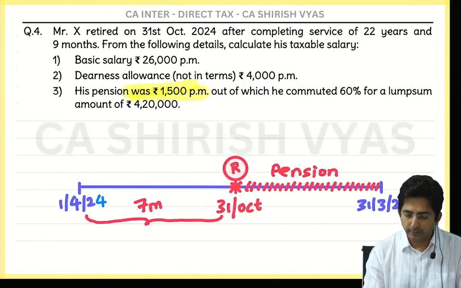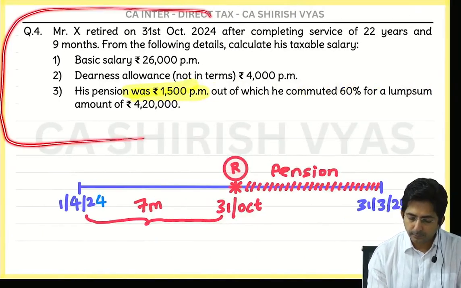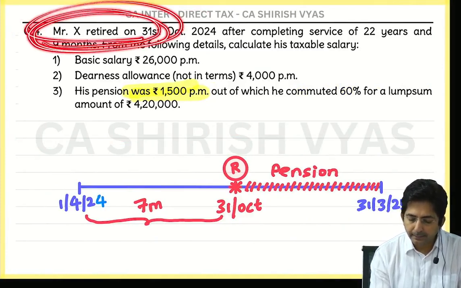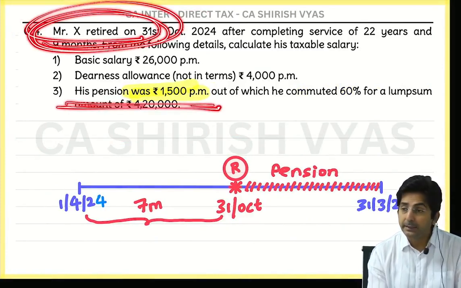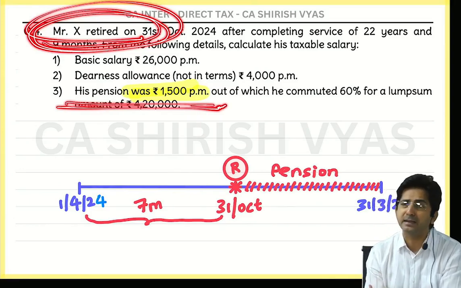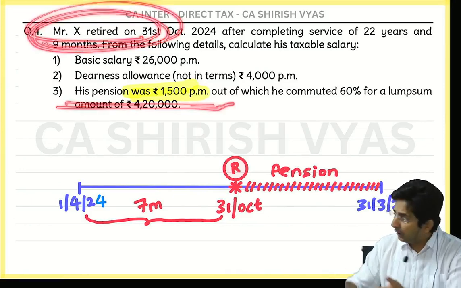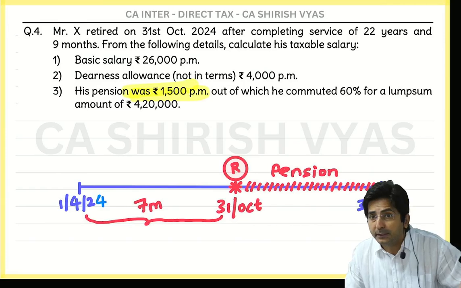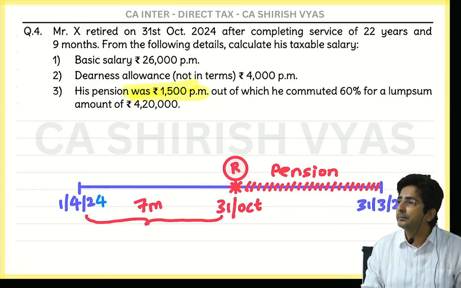Like look here. Check in our question. In our question, who is the employee? Mr. X. He retired. He received pension, but did he receive gratuity? If he would have received, they would have given. So in the whole question, there is no gratuity. That means he has not received gratuity, then 50%.